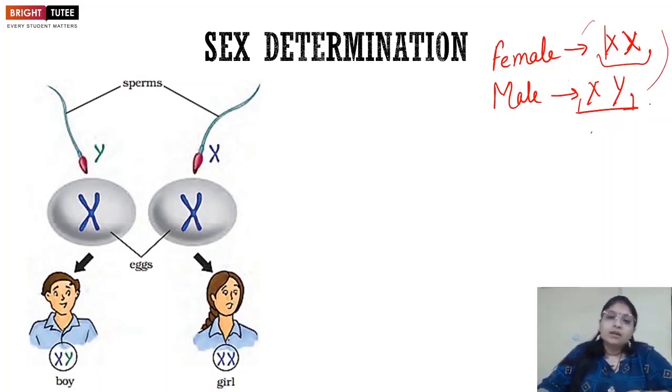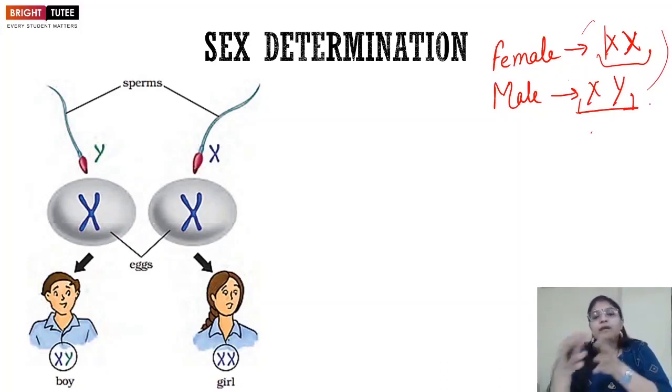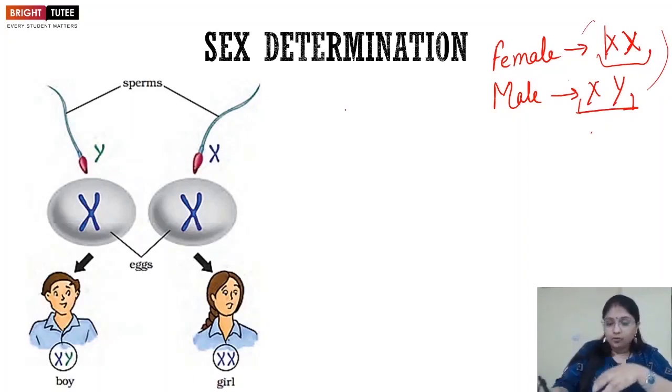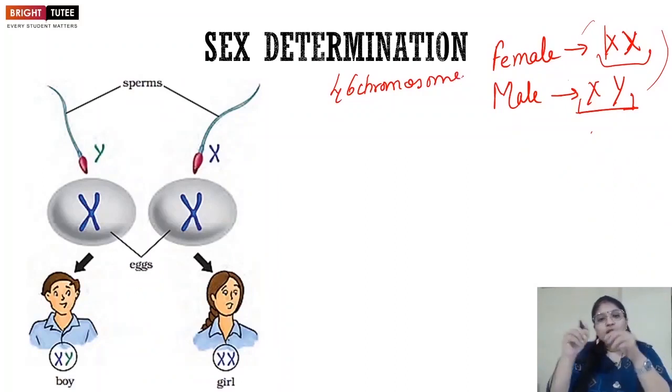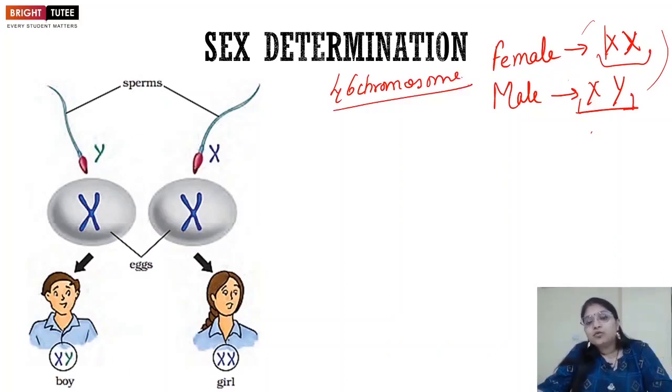Now, when fertilization happens, in the case when we were talking about the formation of male and female gametes, what exactly happens is that in female and male both we have how many? We have 46 chromosomes. Now understand this, students, that if the nucleus of the male gamete, that is the sperm, had all the 46 chromosomes, then what would happen? The number in the zygote would double, right? How many would it be? It would be 92 chromosomes in the baby, but this is not the case.